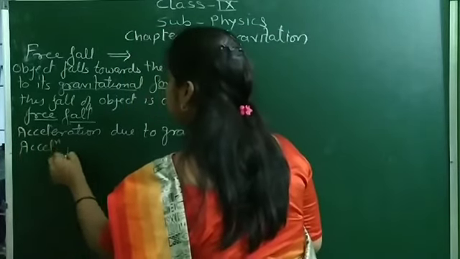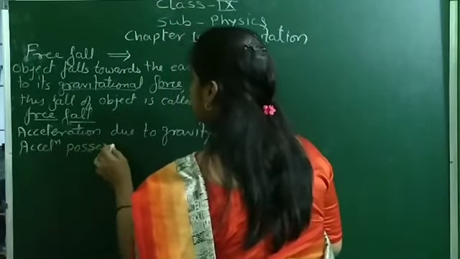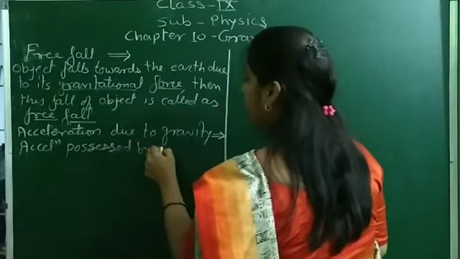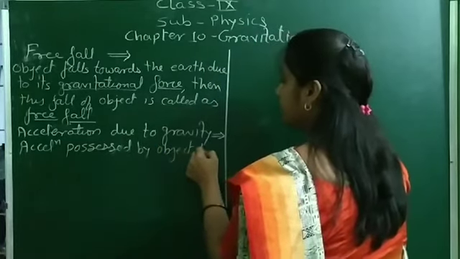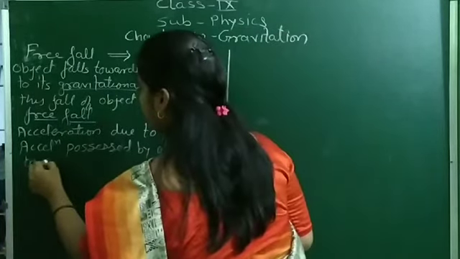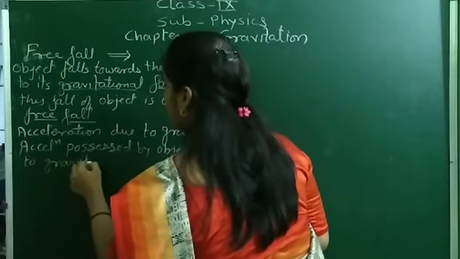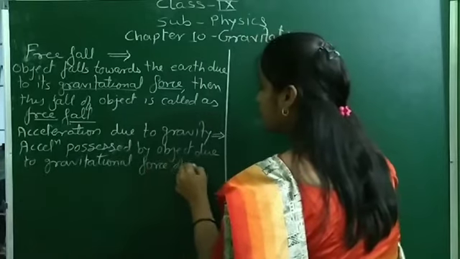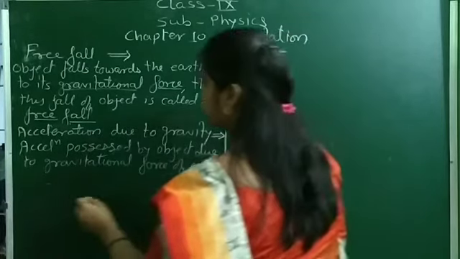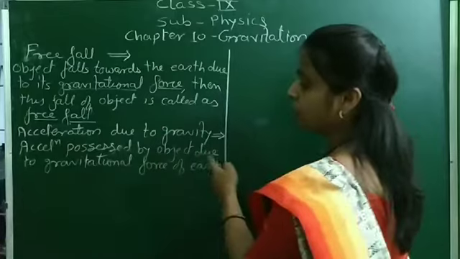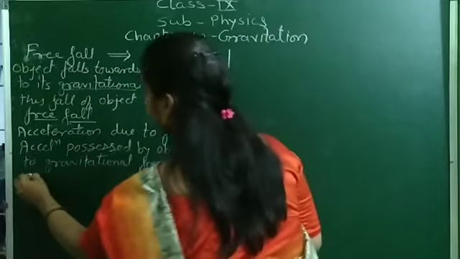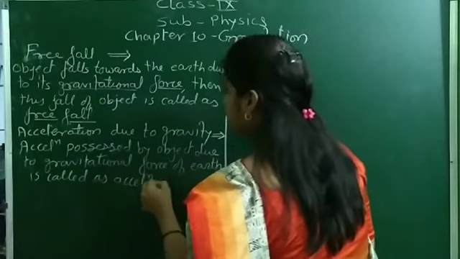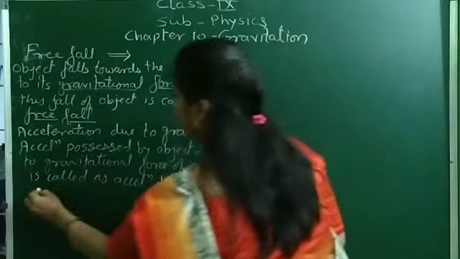So what do we mean by acceleration due to gravity? The acceleration possessed by an object due to the gravitational force of the earth is called acceleration due to gravity.